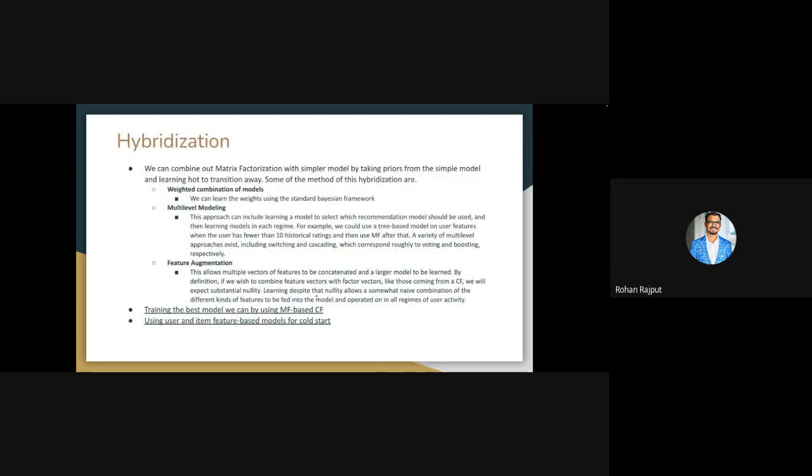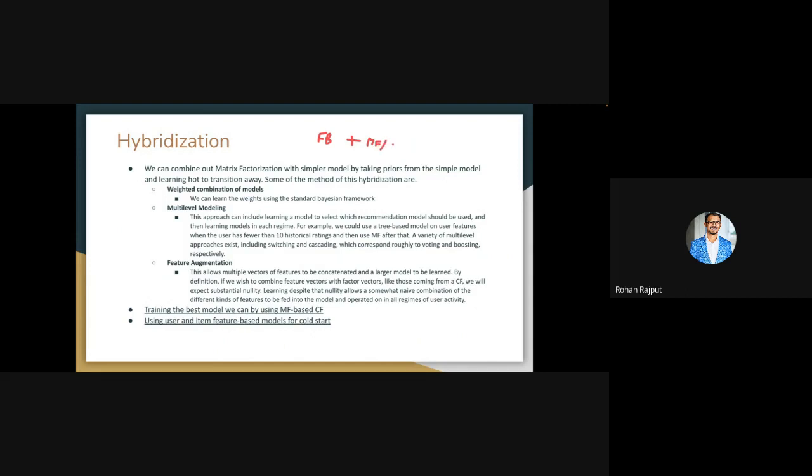Now, combining both techniques, we can use something called hybridization. In the hybridization framework, we use both types of models, that's feature based plus matrix factorization or collaborative filtering model.